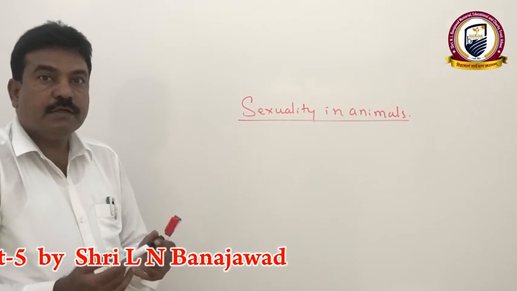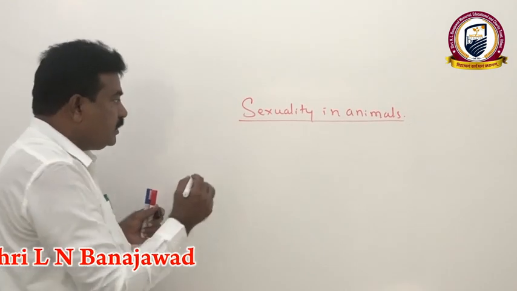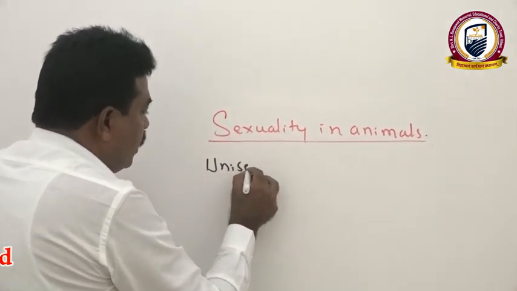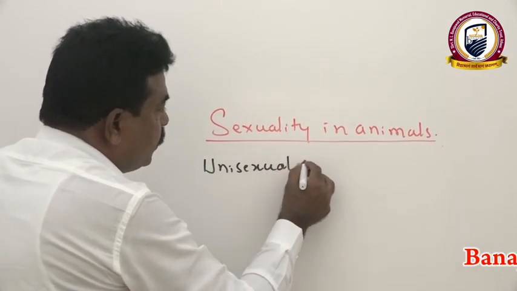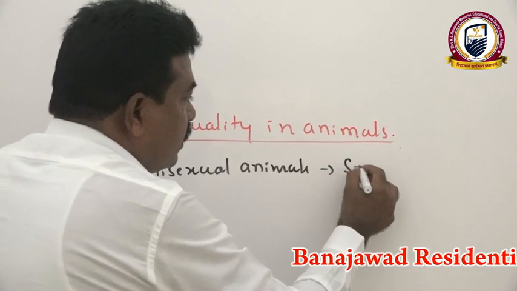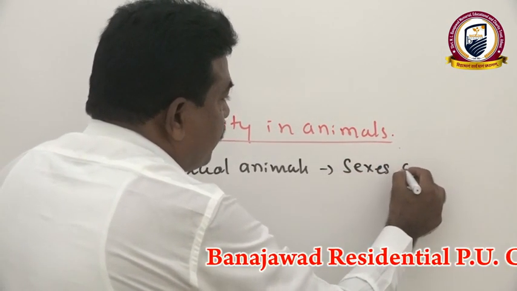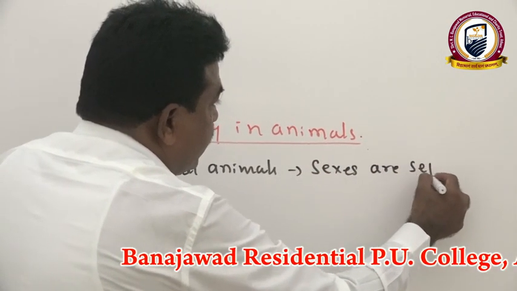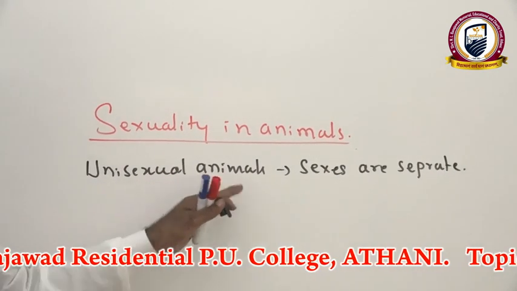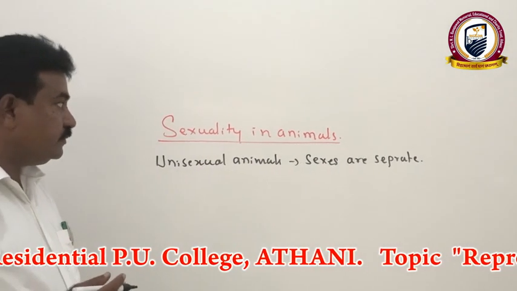If we consider sexuality in case of animals, most of the animals are unisexual. Means here sexes are separate. That is, the male and female animals are different.